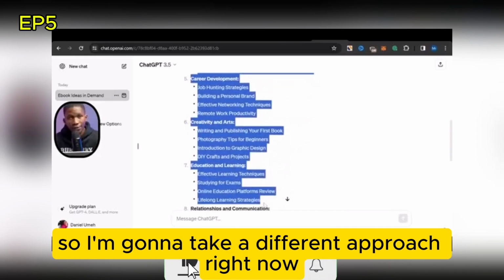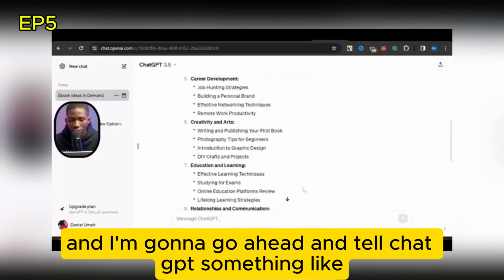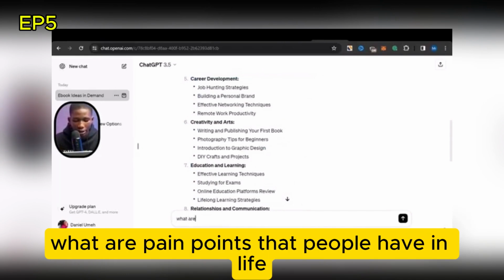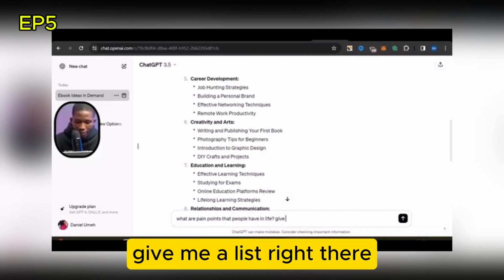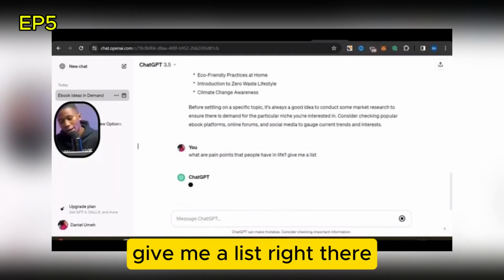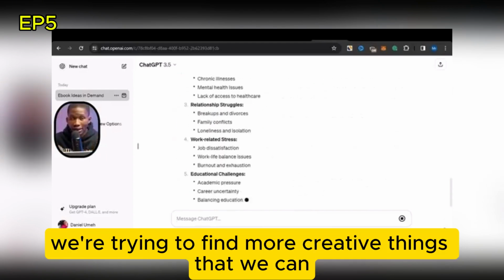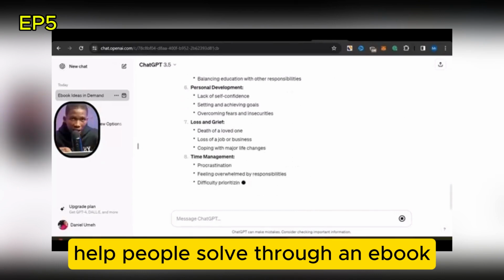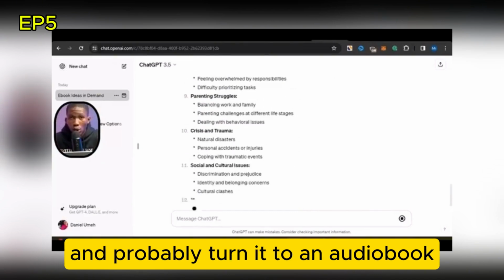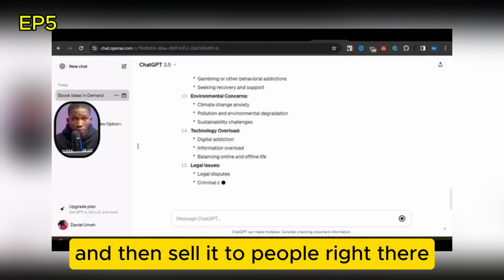So I'm going to take a different approach, and I'm going to tell ChatGPT something like, what are pain points that people have in life? Give me a list. What we're trying to do is find more creative things that we can help people solve through an ebook, and probably turn it into an audiobook and then sell it to people.